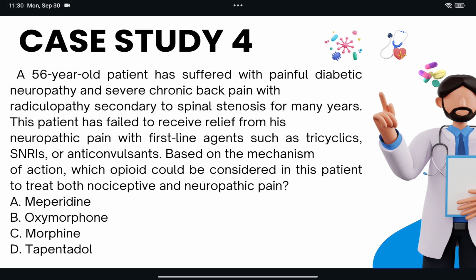It has a dual mechanism of action, mu agonist and norepinephrine reuptake inhibitor. So it will treat neuropathic pain, which is associated with diabetic peripheral neuropathy. All other mu agonists will help manage neuropathic pain, but in some situations, higher doses of opioids are needed to achieve the efficacy. So here the correct option is D.